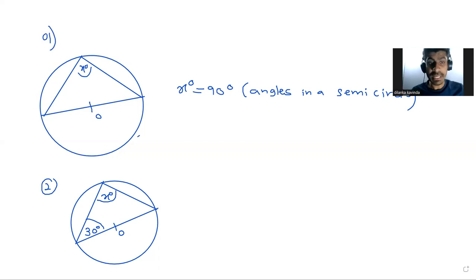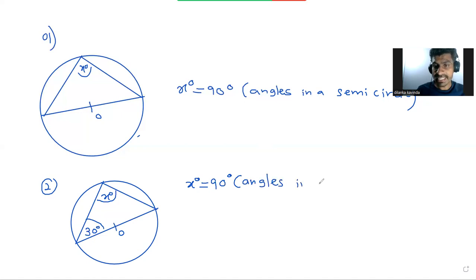Now just tell me the answer. What is the value for x? x equals 90. Angles in a semicircle. Now what you need to do?